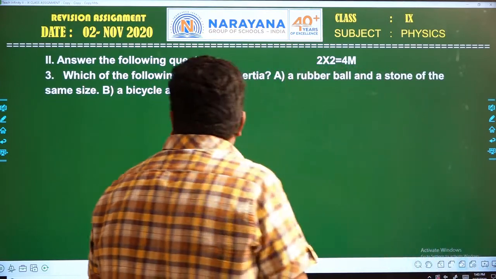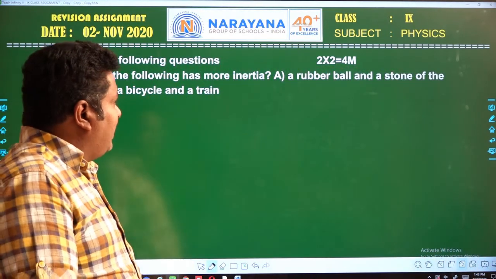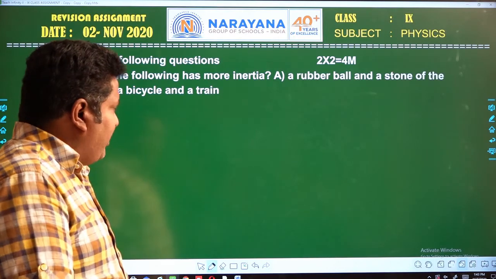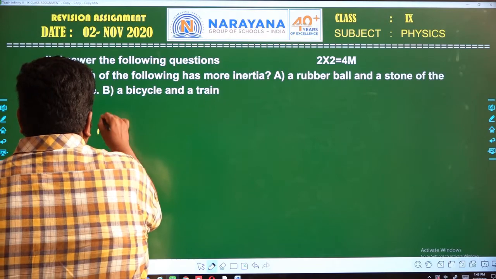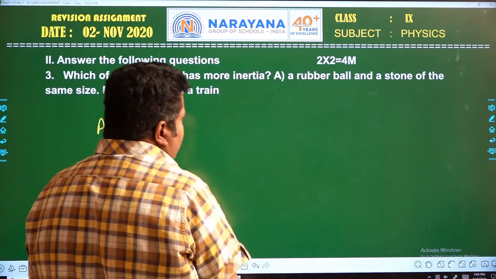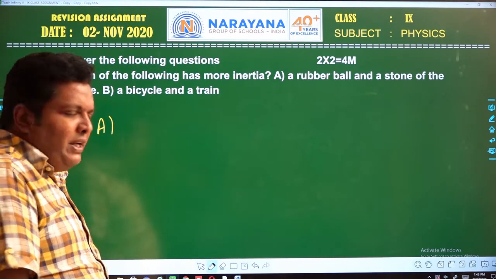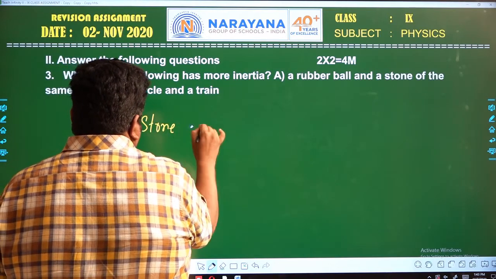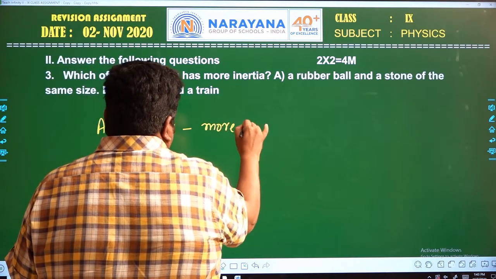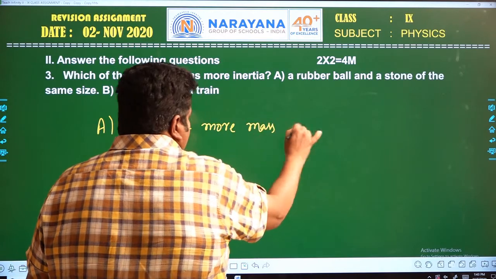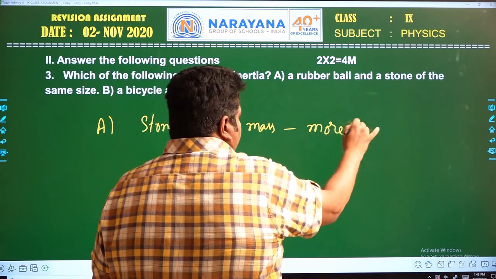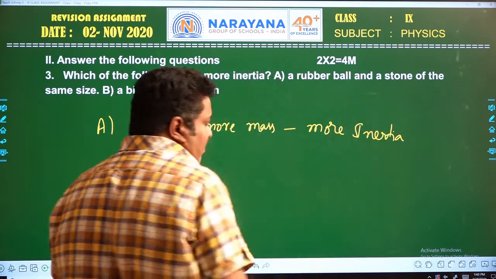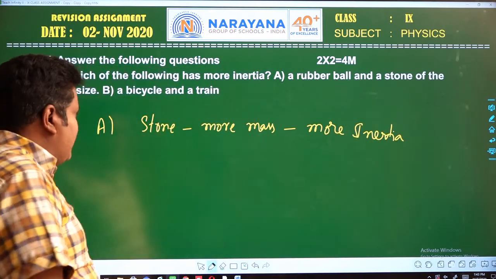Which of the following has more inertia: a rubber ball and a stone of the same size, or a bicycle and a train? See the answer. In the first case, a rubber ball and a stone of the same size. Here the stone has more mass, which means more inertia. At the same time, the rubber ball has less mass, which means less inertia.